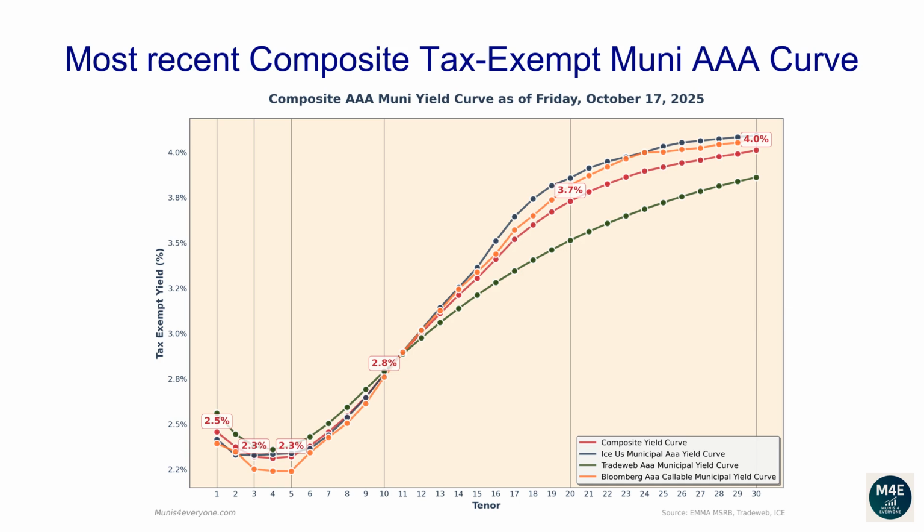The one-year composite tax-exempt yield is 2.46%. The two-year yield is 2.37%. The three-year yield is 2.32%. The five-year yield is 2.32%. The 10-year yield is 2.78%. The 20-year yield is 3.73%. The 30-year yield is 4.01%.